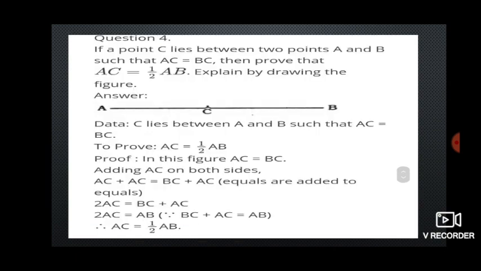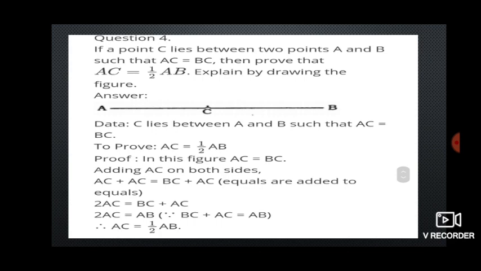Next, question number 4. If a point C lies between 2 points A and B such that AC is equal to BC, then prove that AC is equal to half of AB. If C is a point lying between A and B, and they are saying that AC is equal to BC, then we have to prove that AC will be half of the entire line. So how can we prove it? First, what to prove is AC is half of AB, and now I will take whatever they have given.